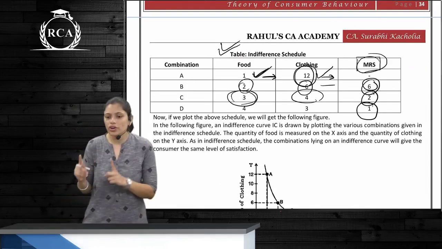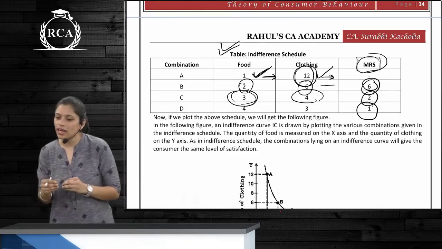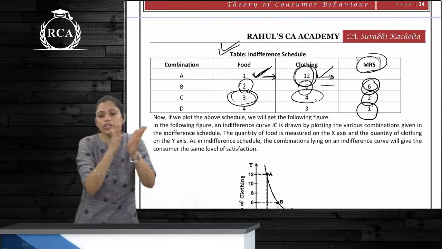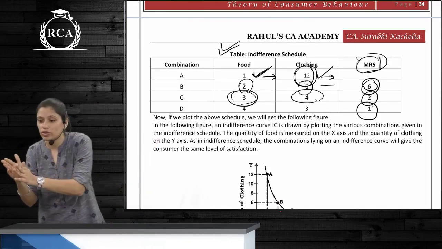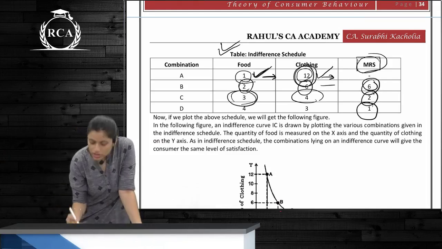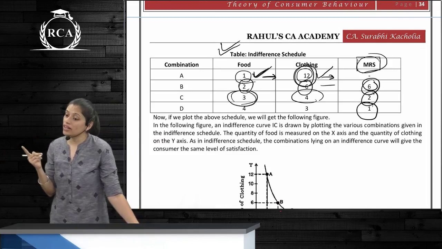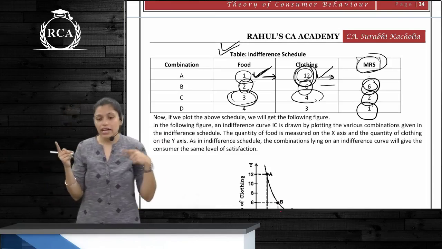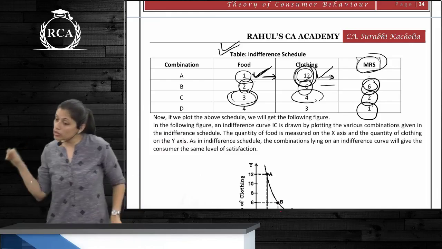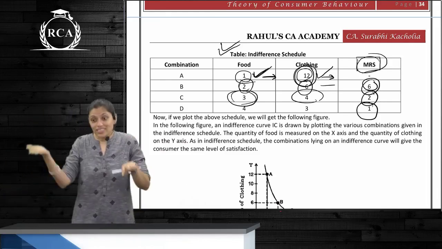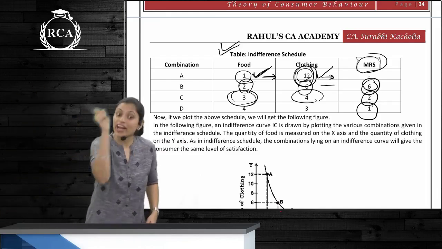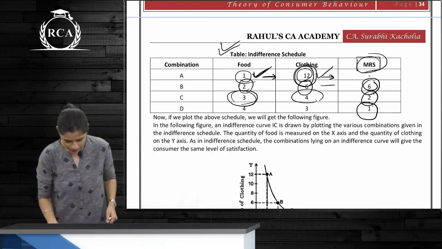The combination of food and clothing is going to be in such a way that you match the marginal utility of food and the marginal utility of clothing. Because if you have to forego 1 unit of food and 12 units of clothing, what has to be done here? MU of what is high? Food is high or clothing is high? MU of food is high, MU of clothing is low. Now to match the MUs, you will have to forego more units of clothing for an additional unit of food. Yes?